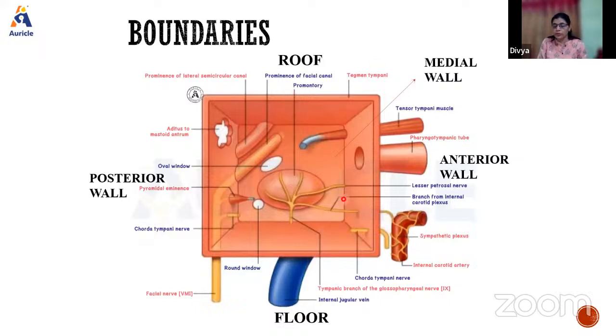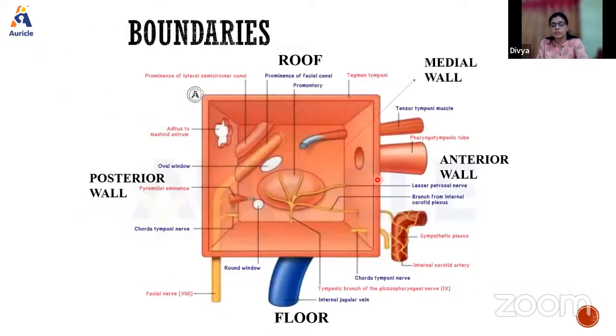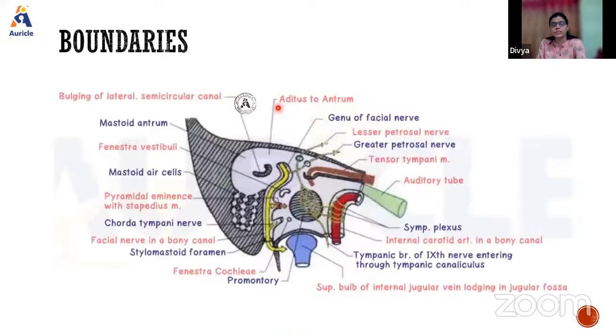So now you should know the features in each of these: roof, floor, and each of these walls. Okay, so first is roof. So this is the roof. I will be switching between these 2 pictures so that you get an idea. Here in the actual middle ear, it looks like this.